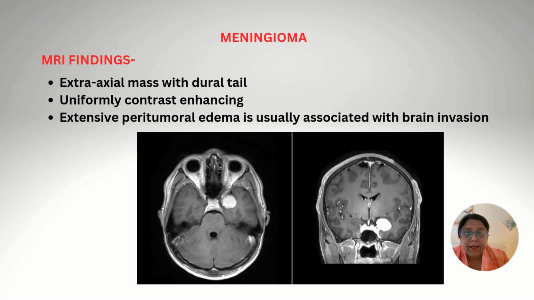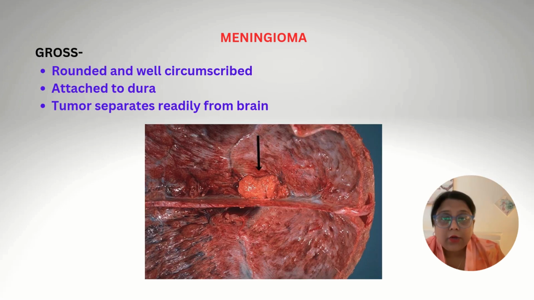The MRI findings show an extraaxial mass with a dural tail, uniformly contrast enhancing, and extensive peritumoral edema is usually associated with brain invasion. Grossly, the tumor is rounded and well circumscribed and attached to the dura.